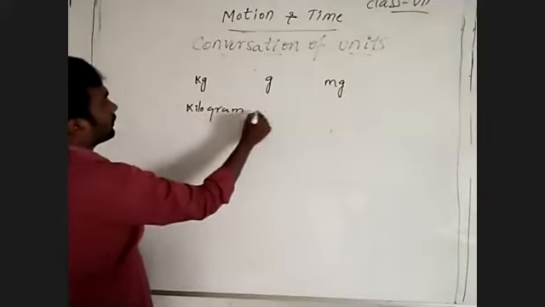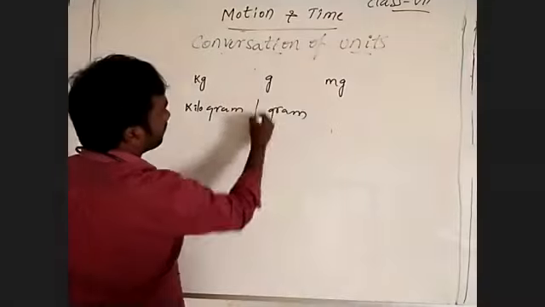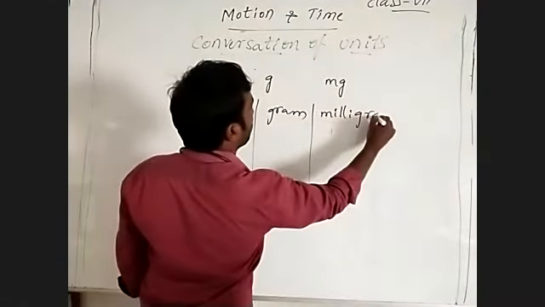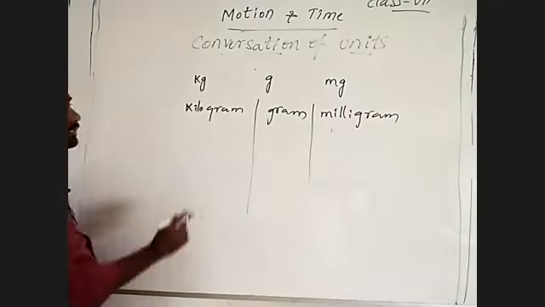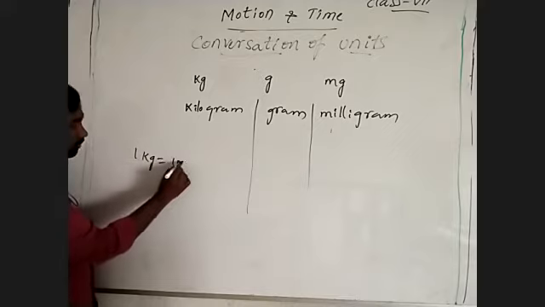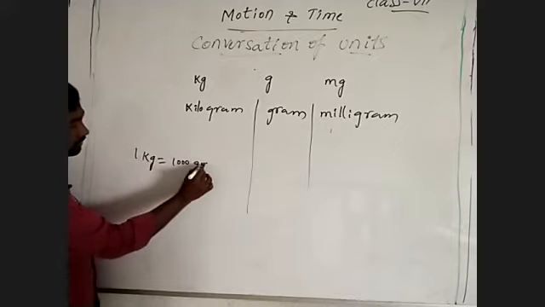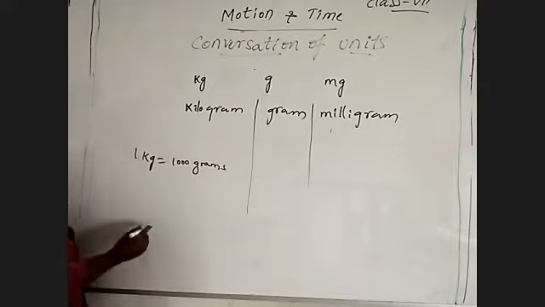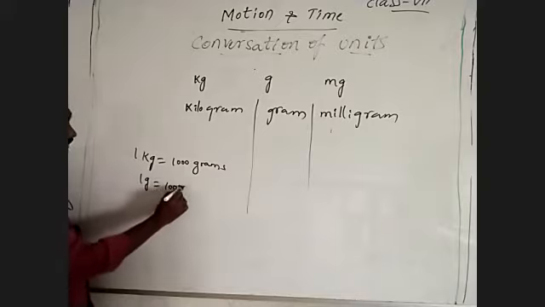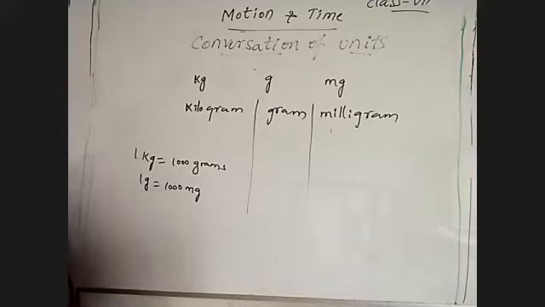Kilogram, gram, milligram. 1 kilogram is equal to 1000 grams. 1 gram is equal to 1000 milligrams.